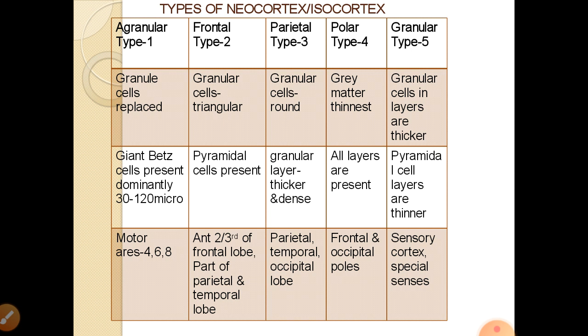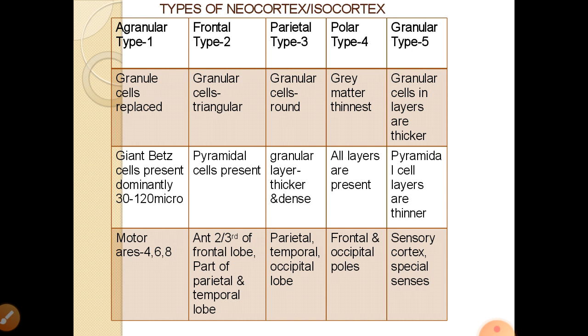The parietal type of cortex, type 3 cortex, contains granular cells which are round. The granular cells are highly dense. The granular cell layer is very much thicker, with densely packed cells. This area is mainly the sensory area present in the parietal, temporal and occipital lobes. Then the polar type of cortex, type 4 cortex. Here the grey matter is very thin, about 1 to 1.5 micron thick. All the layers are present, but they are densely packed and the cortex is very thin. This type of polar cortex is present at both poles, the frontal and occipital poles.